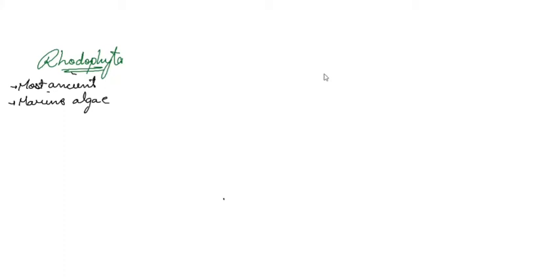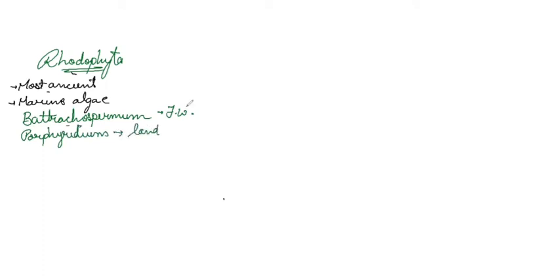Two exceptions we'll see. First one is Batrachospermum, which is found in fresh water. And another one is Porphyridium, which is found on land. So these are two exceptions of red algae which are not found in marine water.